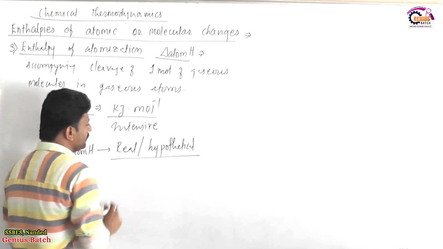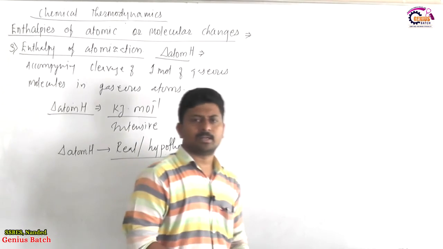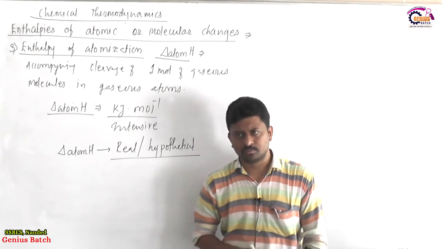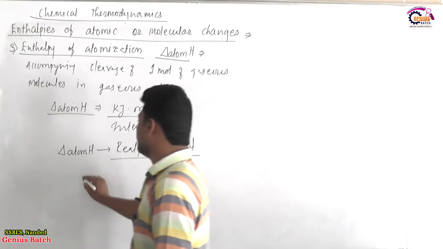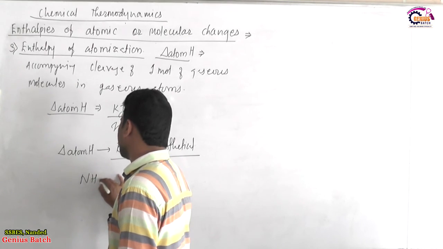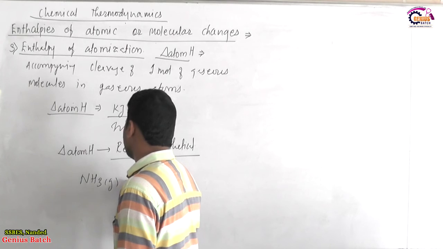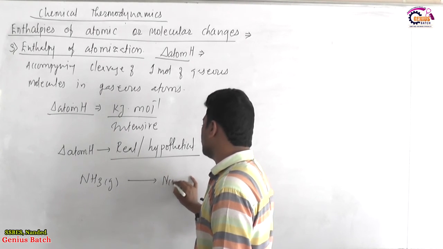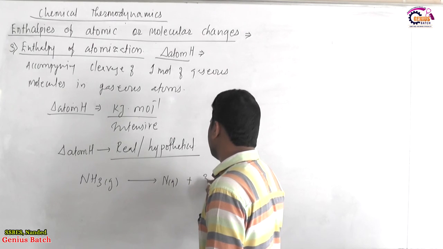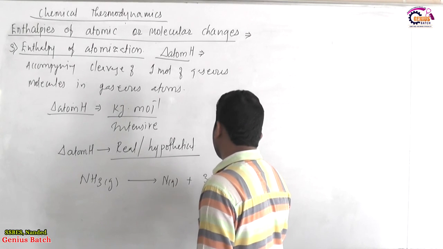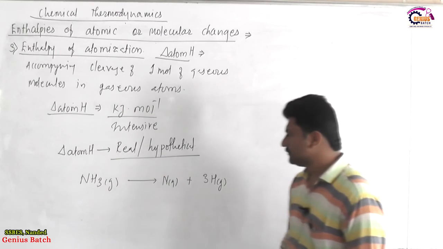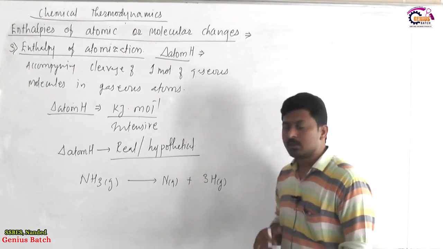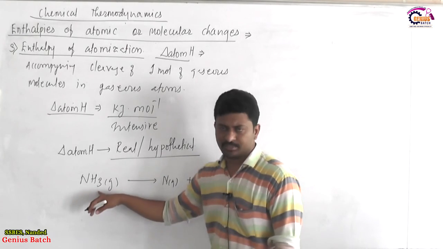Commonly, the process of atomization is considered to be imaginary or hypothetical. It is not observed. For example, if we consider atomization of ammonia gas, the products of atomization should be N gaseous plus 3 H gaseous, the products of cleavage of NH3.